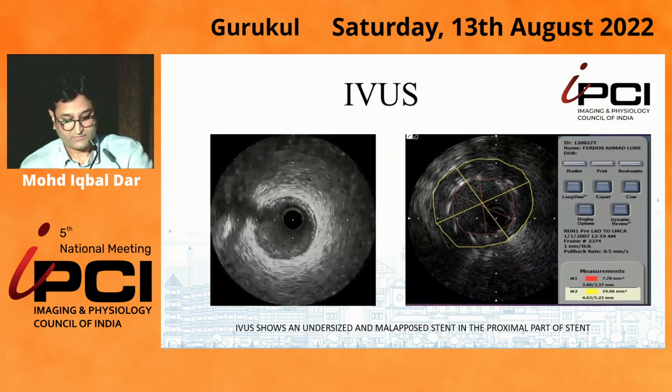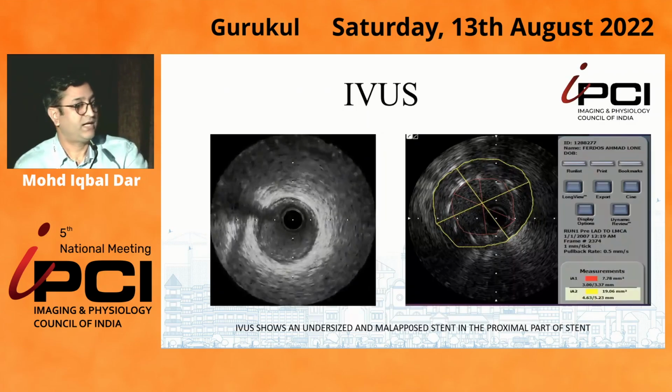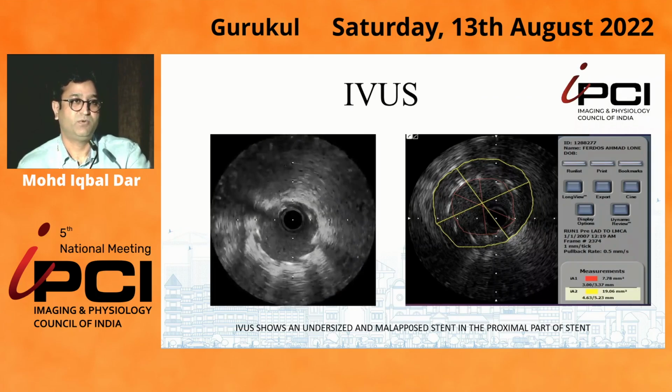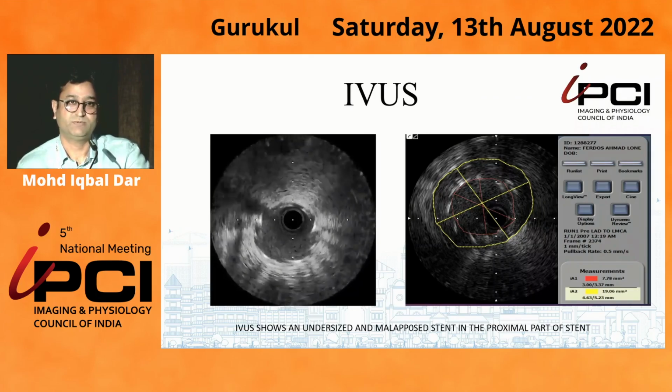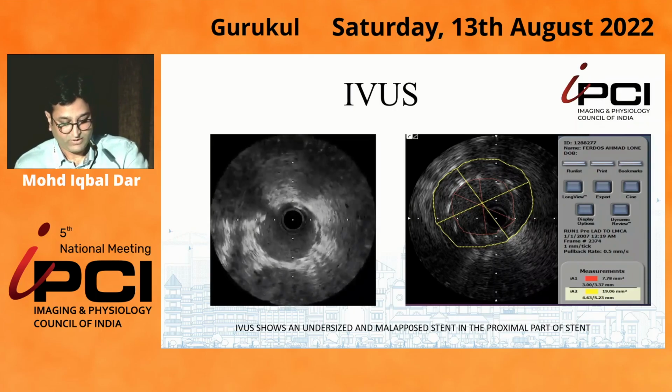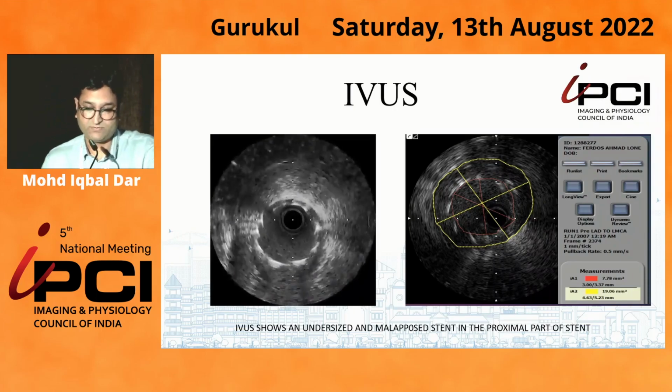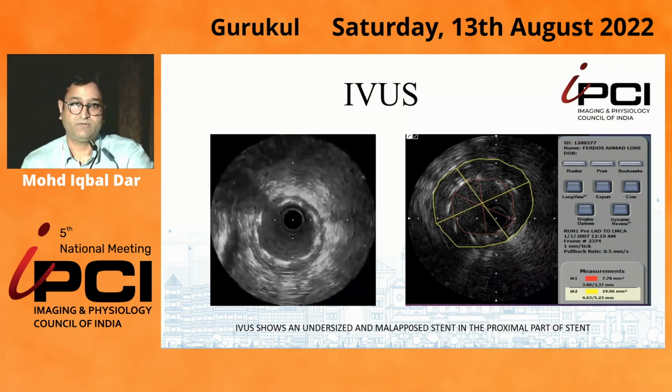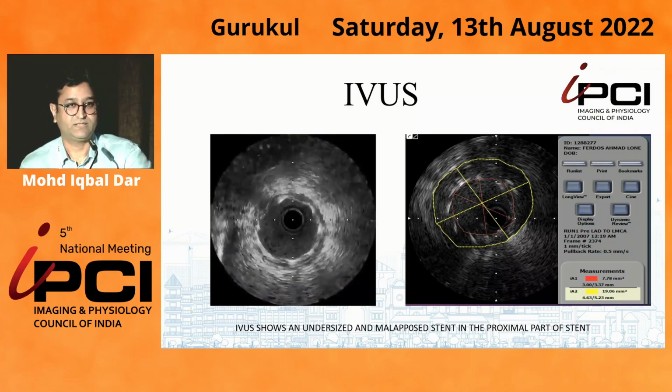Next, to understand the mechanism of this thrombosis in this subacute stent thrombus, we did an IVUS. Which surprised us, because we thought from the angiographic result that we had deployed and apposed this stent well.